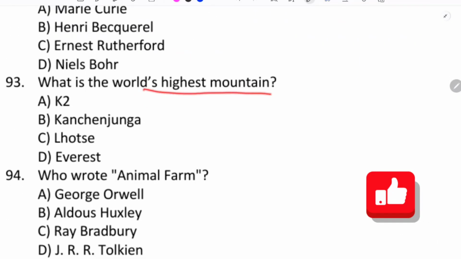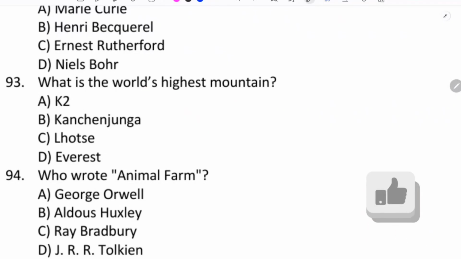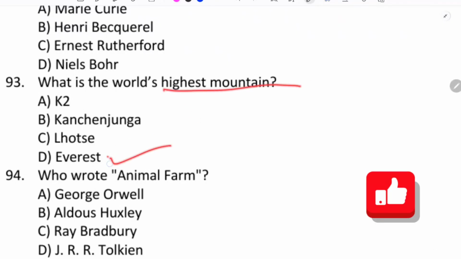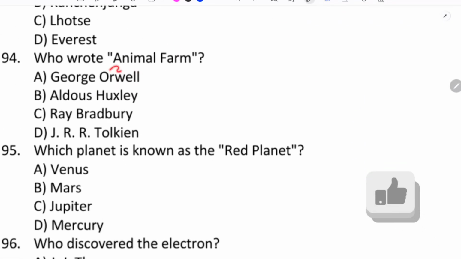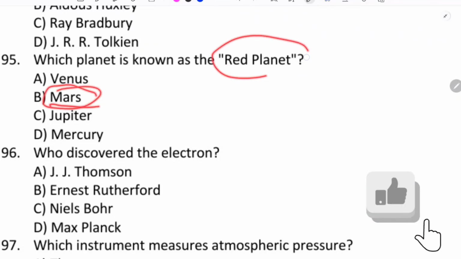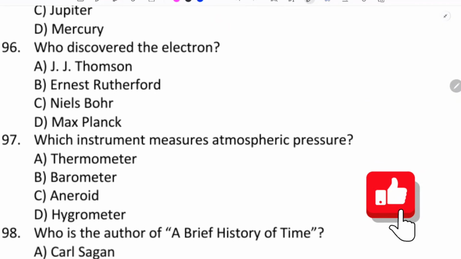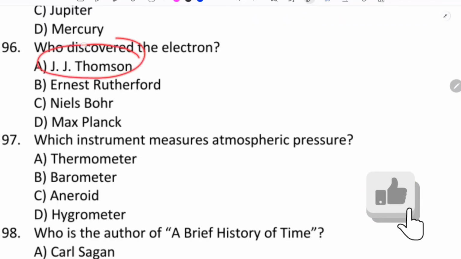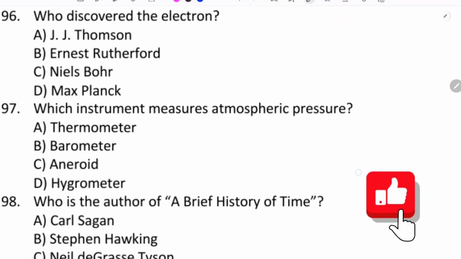What is the world's highest mountain? Everest. Who wrote Animal Farm? George Orwell. Which planet is known as the red planet? Mars. Who discovered the electron? J.J. Thomson.